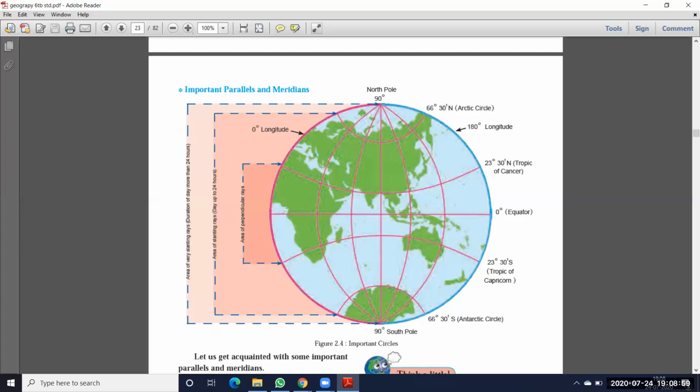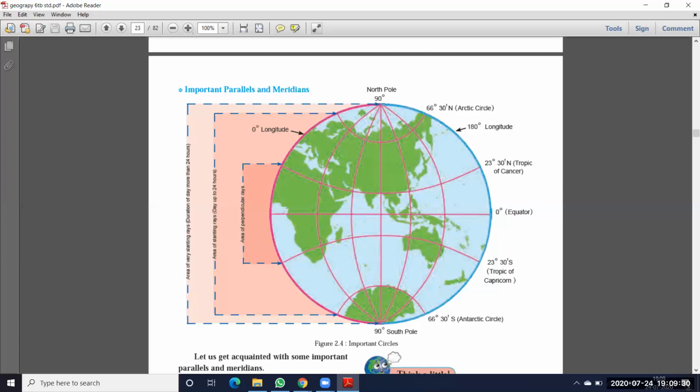And here this part, that means this part here on the south side, as well as on the north side this part. Okay, so this we call what? Temperate zone. Temperate zone means what? Sun rays do not fall directly on this particular region. So only medium temperature is there. Okay, high temperature is not there in these two areas. So that is the temperate zone. So this part is a temperate zone, and this is also a temperate zone.